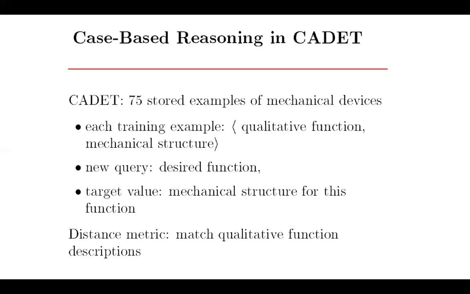Here it consists of 75 stored examples, a stored library of various configurations: faucet configuration, pipe configuration, inlet, outlet, all those details. Using those details, we have to design a new structure for our system.